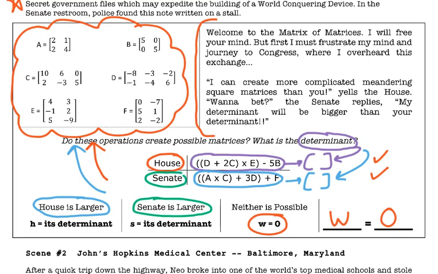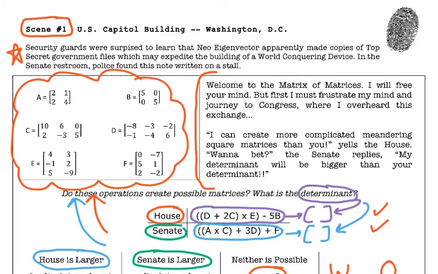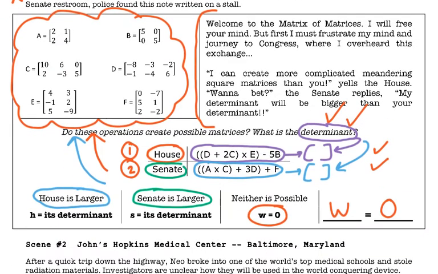So crime scene number 1, friends, detectives, in the U.S. Capitol building, is to simplify number 1, the House, simplify number 2, the Senate, find the determinant for each, and figure out which one is bigger. Whichever one is bigger, you'll put over here on the right-hand side, either H with its bigger determinant, or S with its bigger determinant, or if neither is possible, you will put W equals 0. That's crime scene number 1.